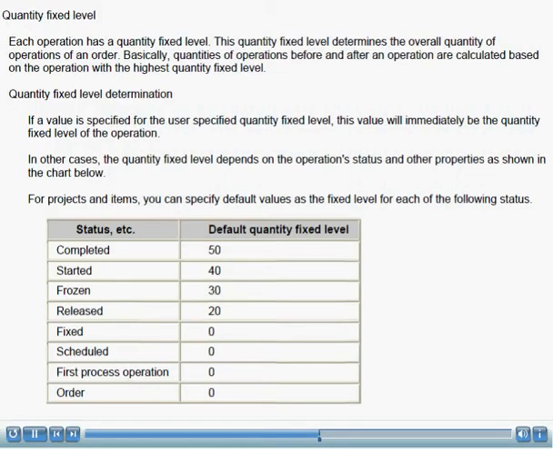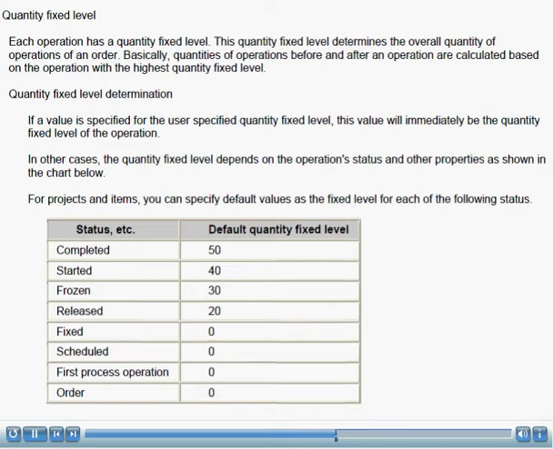Specifying the quantity fixed level. Each operation has a quantity fixed level. This quantity fixed level determines the overall quantity of the operations of an order. Basically, quantities of operations before and after an operation are calculated based on the operation with the highest quantity fixed level. Quantity fixed level determination.